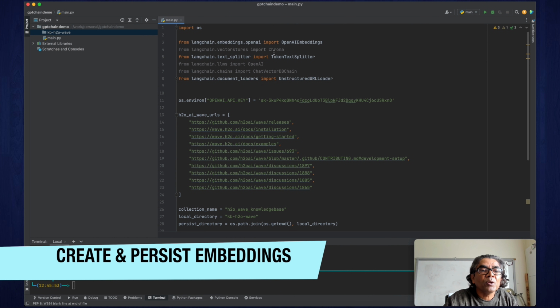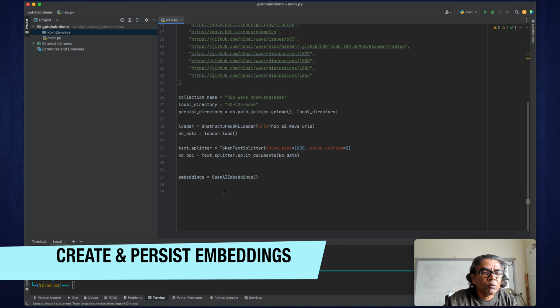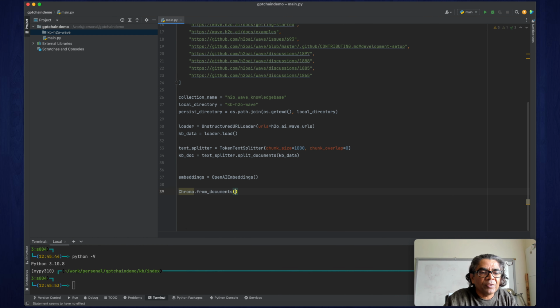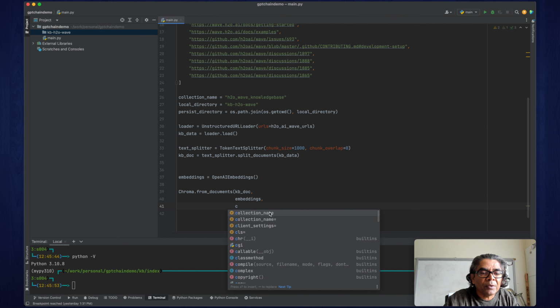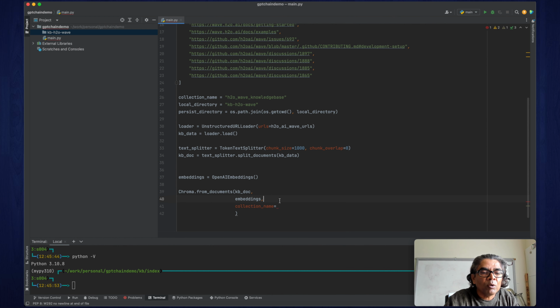Next we're going to be using Chroma. So Chroma dot, you can see from documents. We are reading from documents, and the very first thing we need to provide here is the documents. Our documents are this KB doc. Then we need to provide the embeddings, so here are the embeddings. After that we need to provide the collection name. You can see this is the collection name.